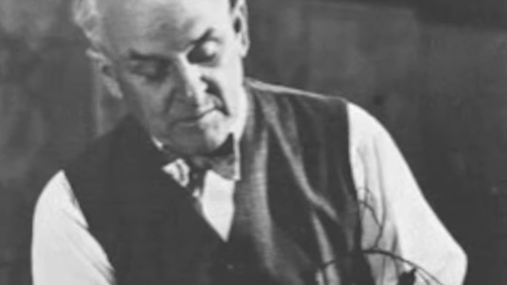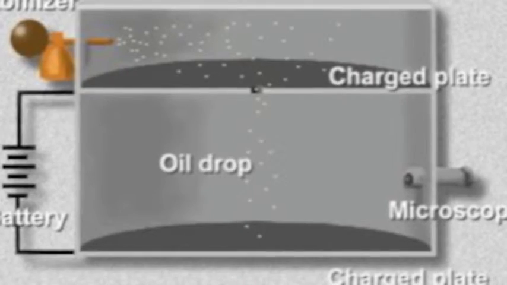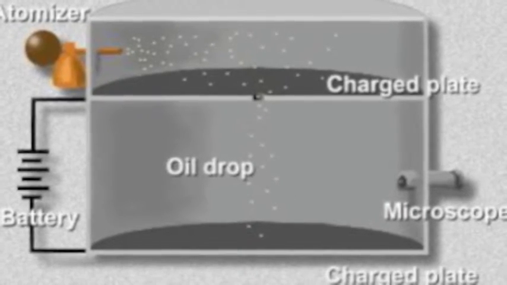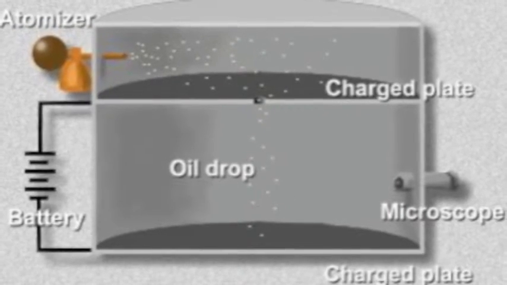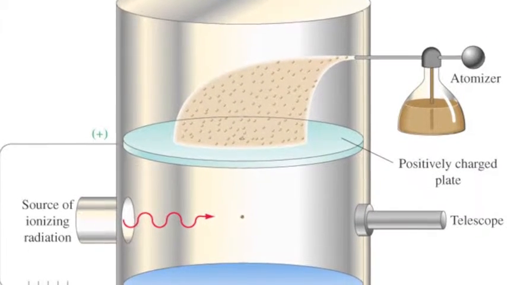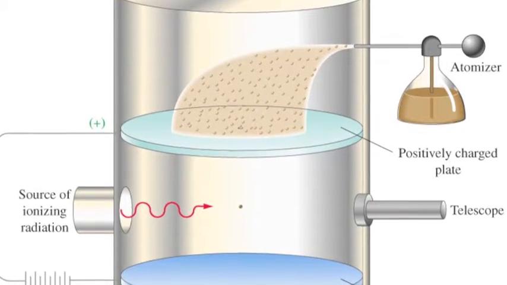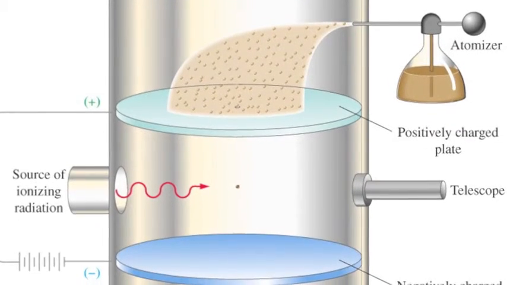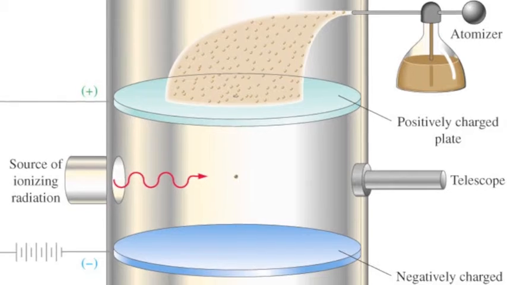In 1909, Robert Millikan performed an experiment that determined the size of the charge on an electron. He observed the motion of tiny oil droplets between two parallel metal plates. The droplets were charged by friction in an atomizer and traveled through a hole in the top plate. As a result, the droplets fell, and the top plate was given a positive charge and the droplets had a negative charge that was attracted back to the positively charged metal plate.